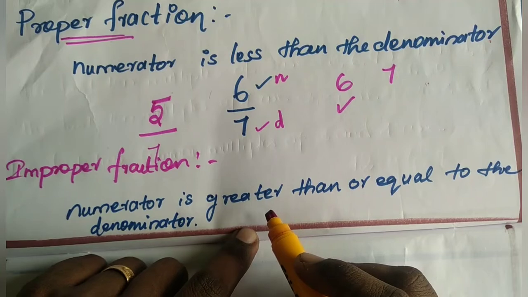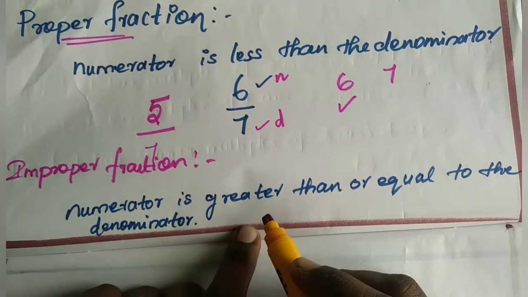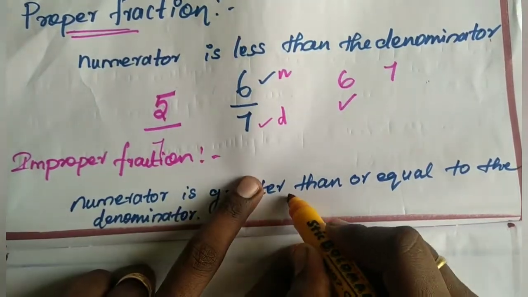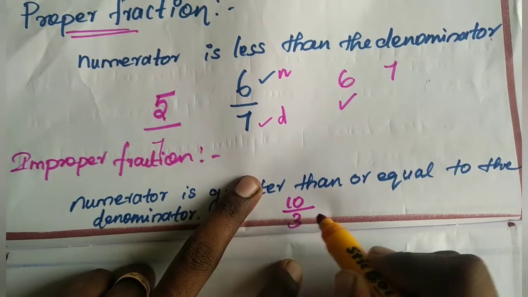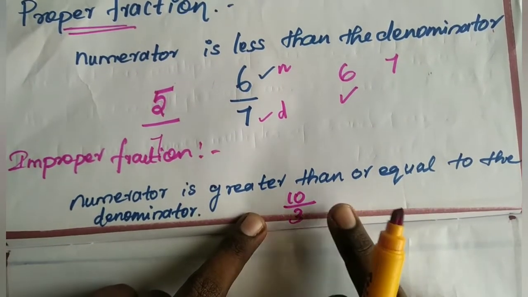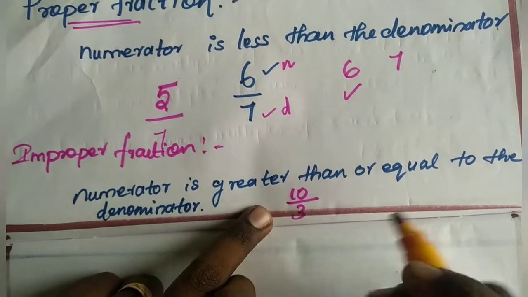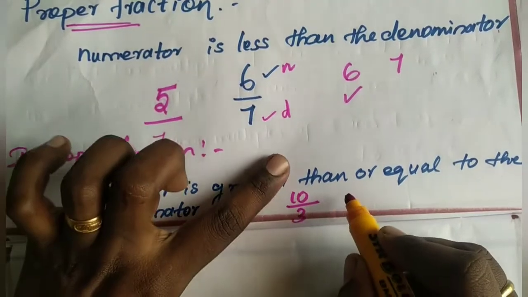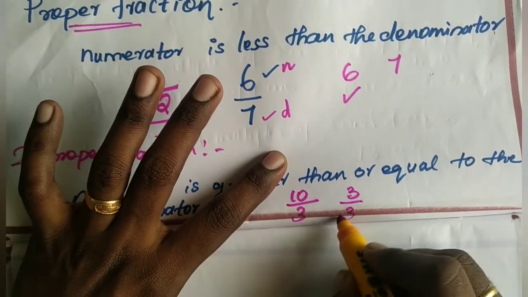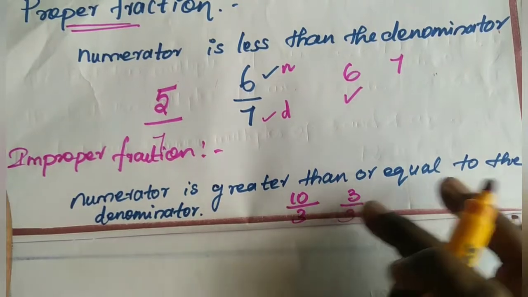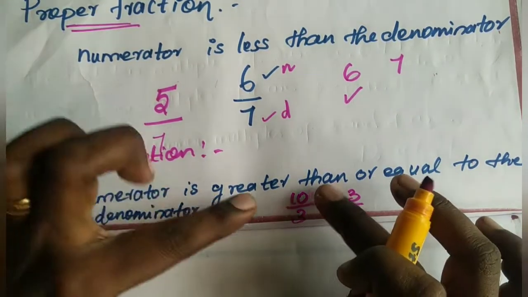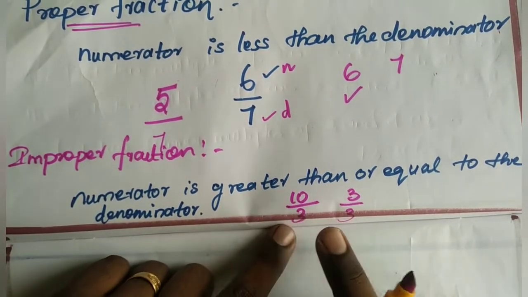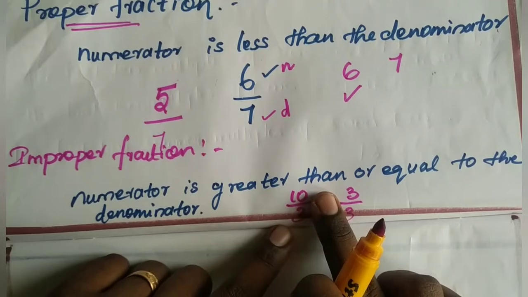Can you tell any example, my dear guys? Yes, it's very simple. So you should write a greater number up and smaller number down. Okay. For example, 10 by 3 is an improper fraction. Or either both should be equal. Numerator is greater than or equal to means you can write both numbers same. For example, 3 by 3. So now see here numerator is greater than or equal to the denominator. Down means denominator. Up means numerator. Are you clear?